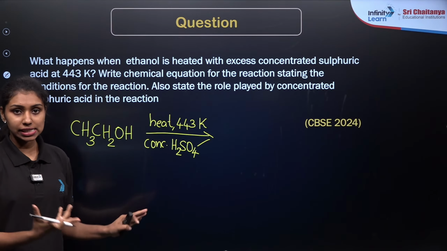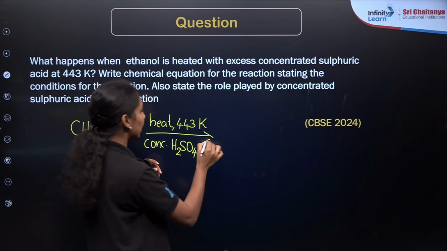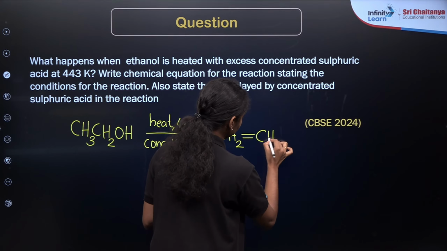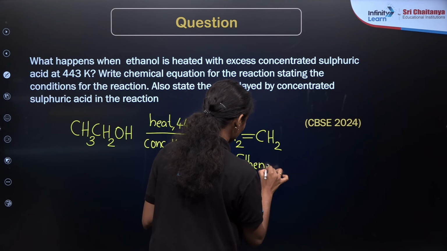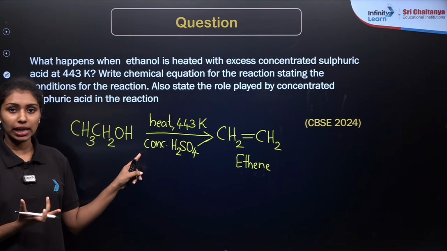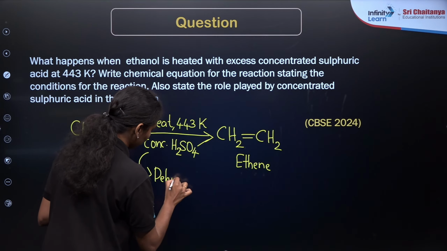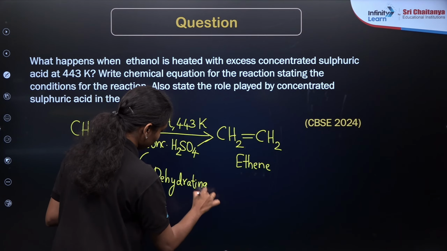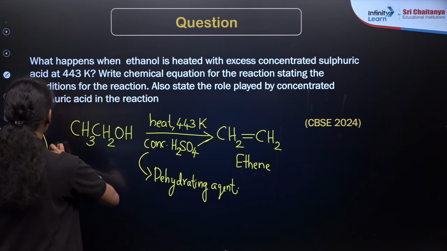Here the dehydration happens. Dehydration means a water molecule is released from here. So you will be getting an alkene here. The alkene formed here is ethene. So what is the role of this concentrated sulfuric acid? It acts as the dehydrating agent here. This reaction is very important.